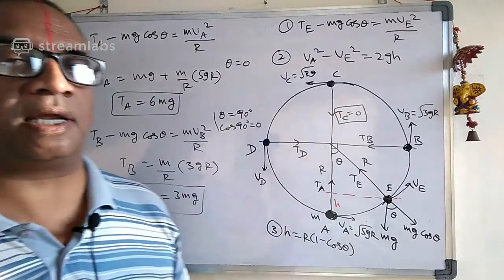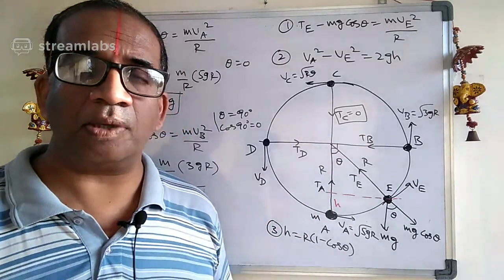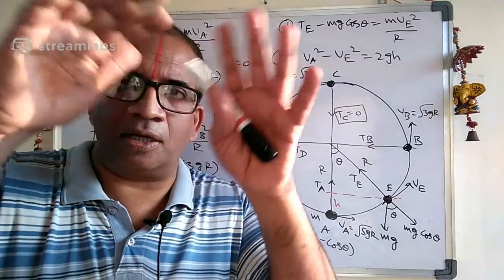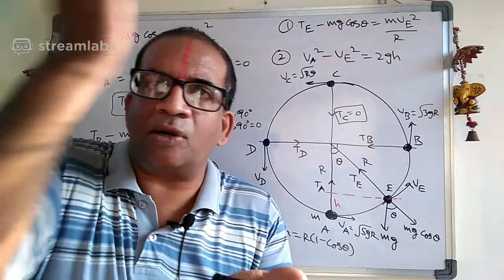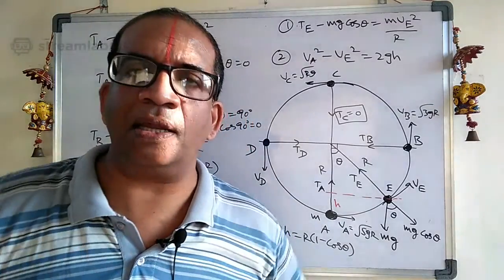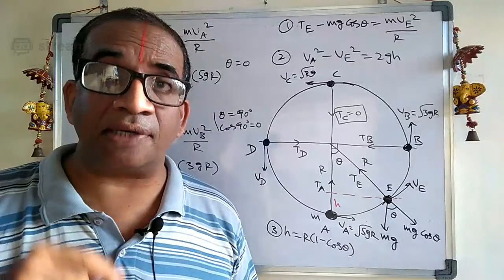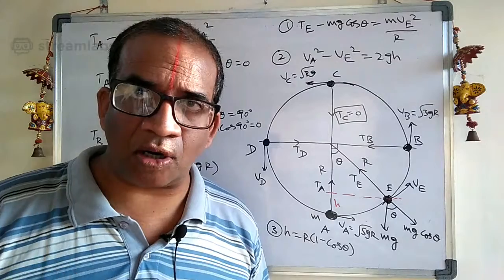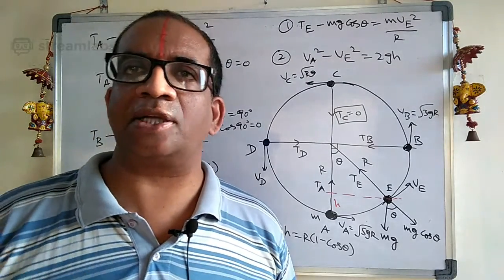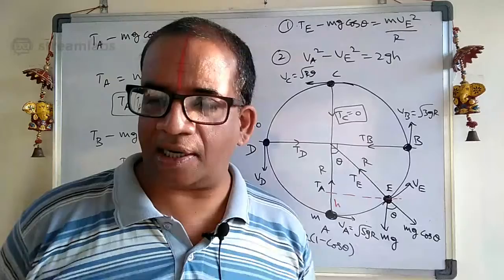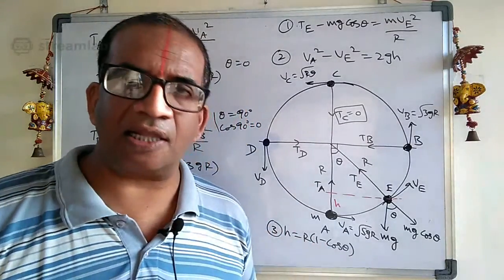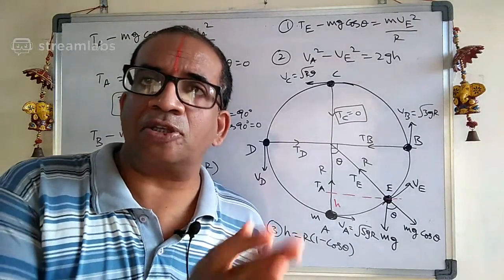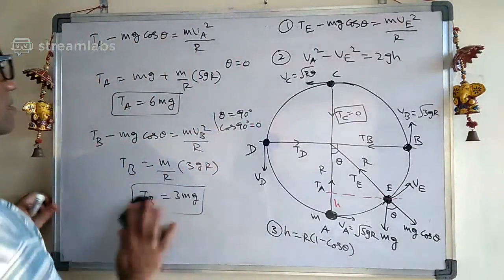Okay, that was regarding a string. Sometimes they may give cases where one sphere is there, and inside that sphere another small sphere is rotating. In that case, instead of tension, we should take the normal reaction. There is another case, called constant velocity. That case also we will discuss. Okay, good.